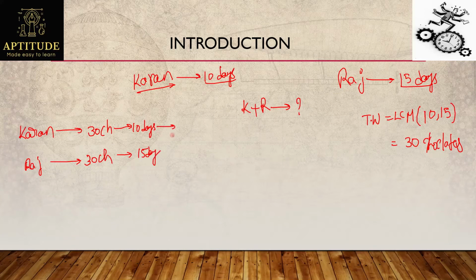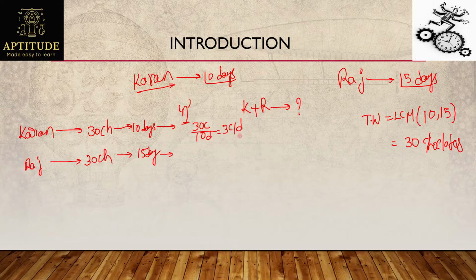See this, first of all, you need to find out the efficiency of a person. Efficiency is nothing but how many chocolates they can finish per day, how many units of work they can finish per day. See this, Karan can eat 30 chocolates in 10 days. For one day, how many chocolates can he eat? That's nothing but 30 divided by 10, that is total work divided by total number of days provided will give the efficiency of a person. 30 divided by 10 is nothing but 3 chocolates per day.